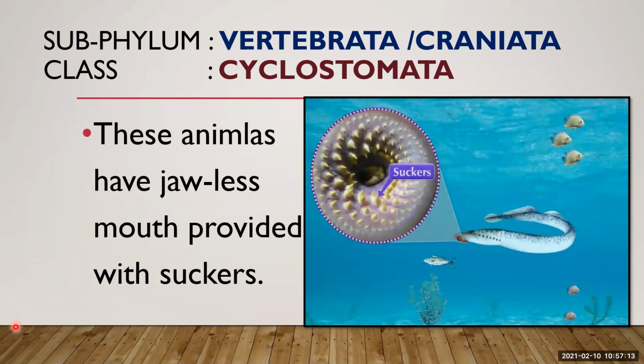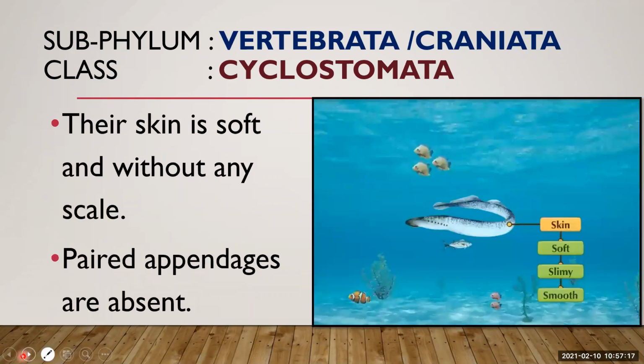So got this much. They are jawless. Their skin is soft and without any scales. Their skin is very soft and the body is long, eel-like. They are primitive vertebrates, and their body is small, soft, very smooth, slimy, slippery, scaleless, to move in water with less friction between skin and water.